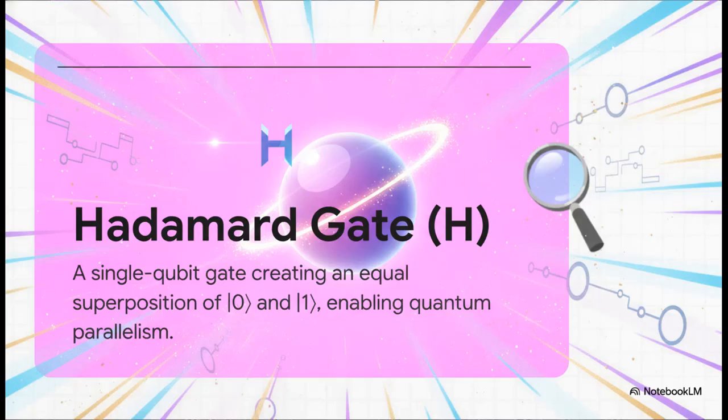But honestly, perhaps the absolute most vital single-qubit gate is the Hadamard gate, or H gate. If you feed a definite state, like a 0, into a Hadamard gate, it maps it directly onto the equator of our Bloch sphere. What it does is create a perfect, equal superposition of 0 and 1. This right here is the true gateway to quantum computing. It's what allows quantum algorithms to process a massive blend of possibilities simultaneously, unlocking what we call quantum parallelism. It's a real game changer.